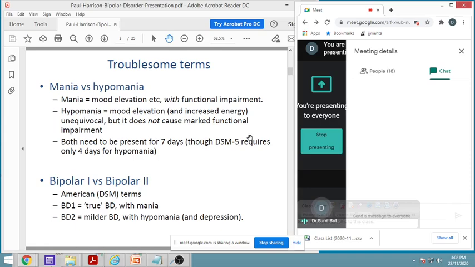While in hypomania, the mood is elevated and there is increase in energy. In both cases, there is increase in energy and mood elevation. It is unequivocal, but it does not cause any marked functional impairment.